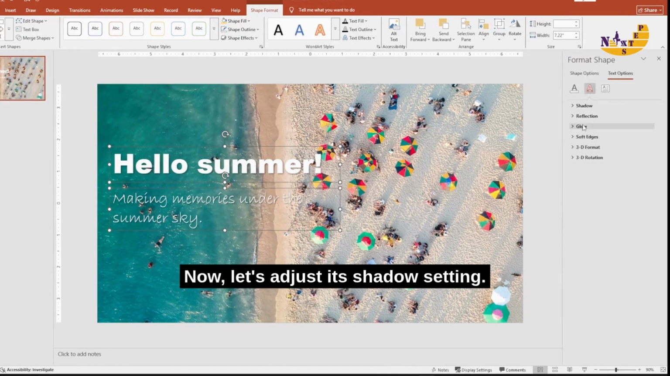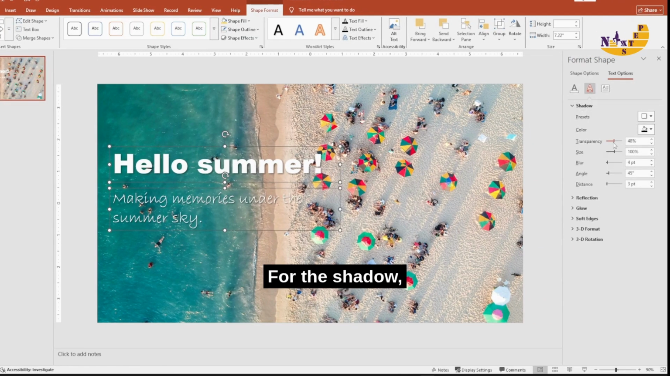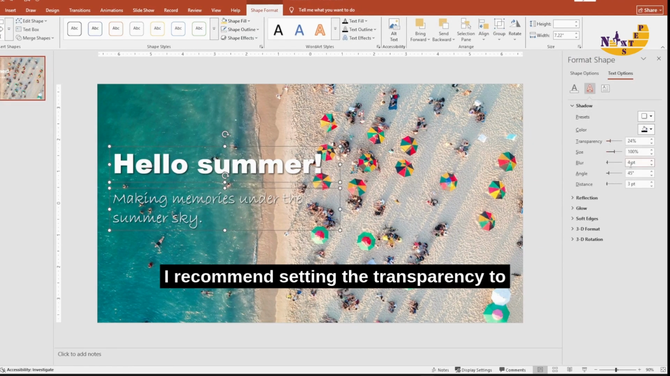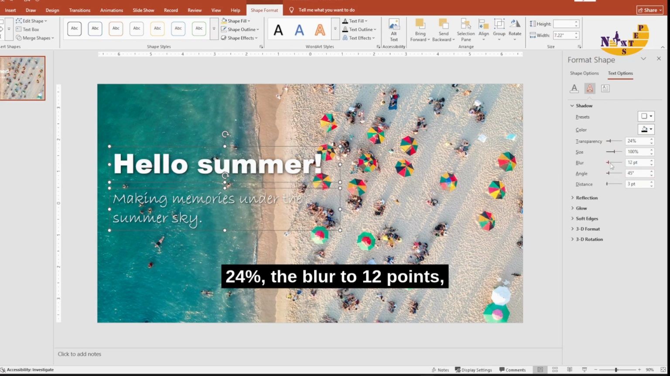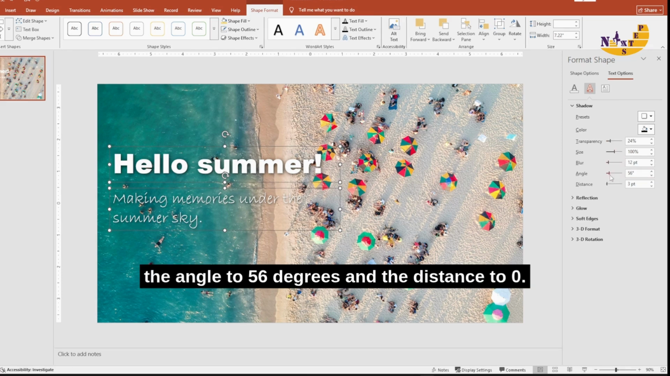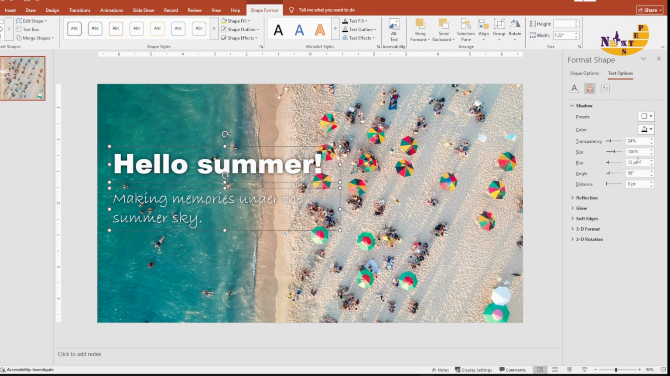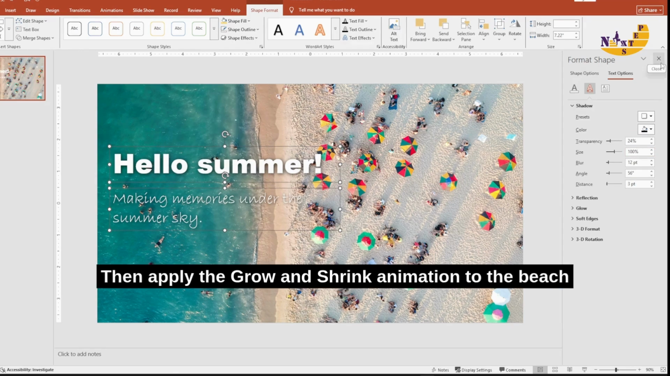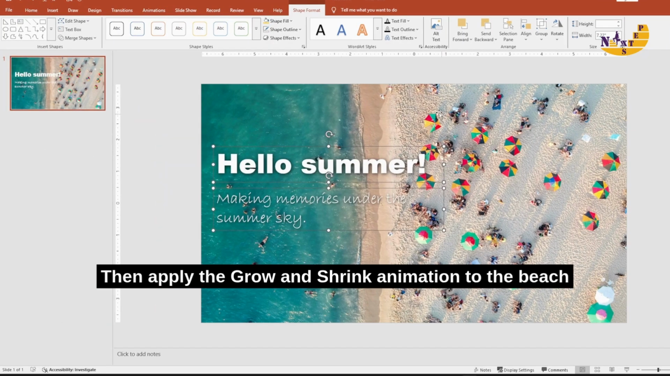Now, let's adjust its shadow setting. For the shadow, I recommend setting the transparency to 24%, the blur to 12 points, the angle to 56 degrees and the distance to 0. Then apply the grow and shrink animation to the base image.